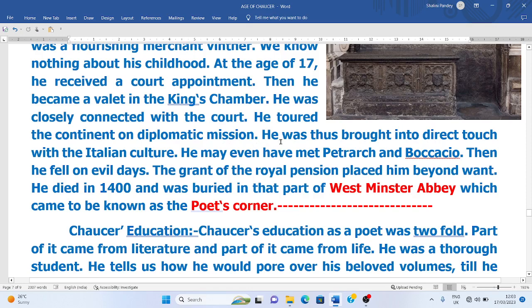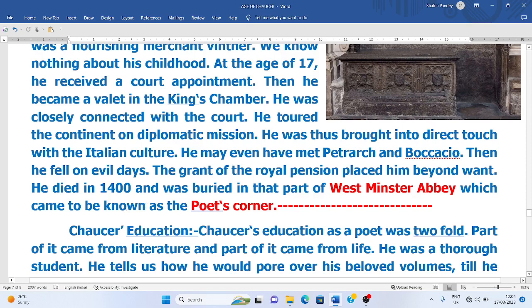He was a traveler. He toured the continent on diplomatic missions, and he was thus brought into direct touch with Italian culture. He especially made many tours to Italy, and he came in contact with Boccaccio and Dante and all those people. And he may even have met Petrarch and Boccaccio there. And then he fell on evil days. The grant of royal pension which he was receiving placed him beyond want, and now he died in 1400,